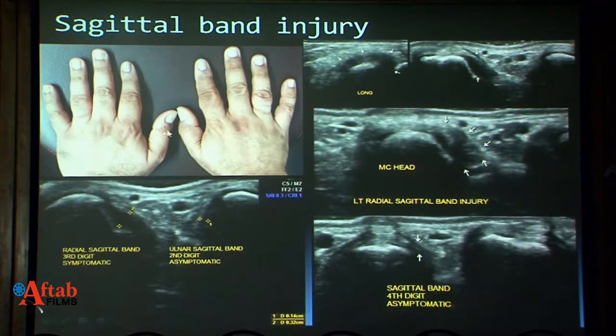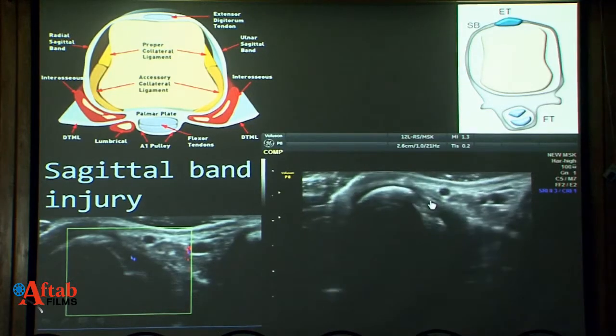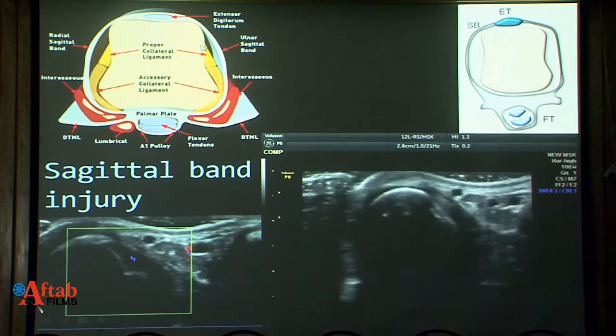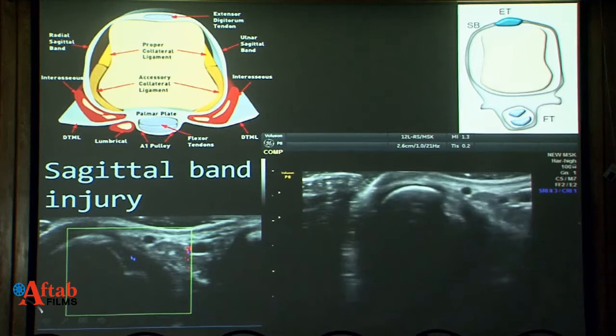There is a sagittal band injury in this case. You can see the cutaneous discoloration on either side. This patient was doing exercises, and you can see the normal side as compared to the abnormal side. There is thickening and there is a tear. This is just anatomy. I'm not getting into the details of the anatomy of the sagittal bands, just to mention.